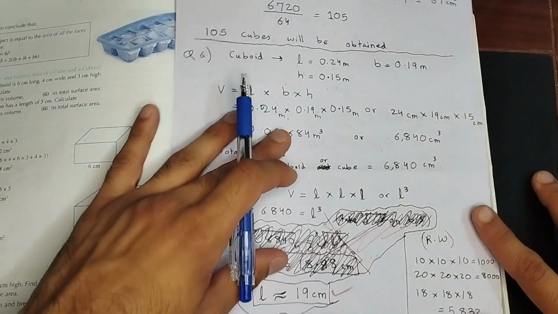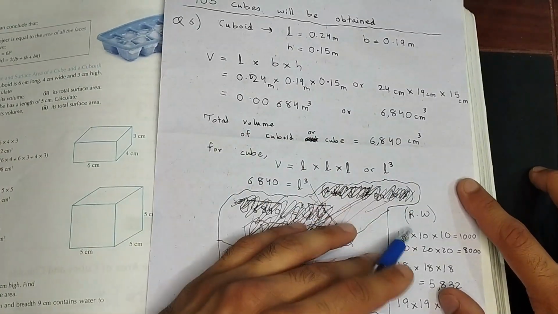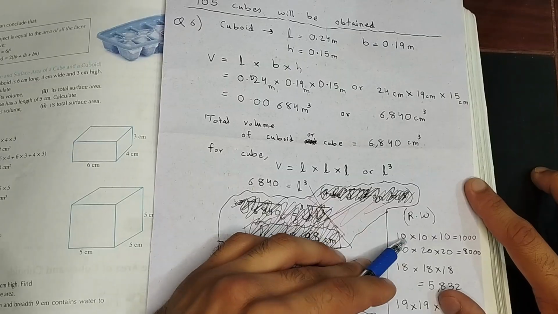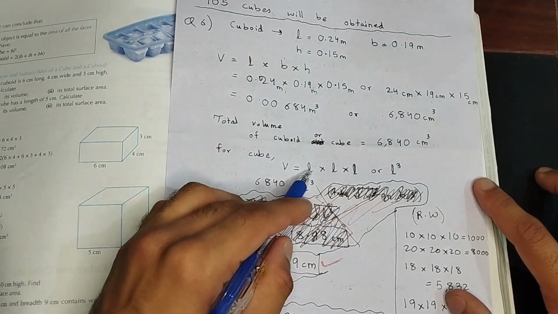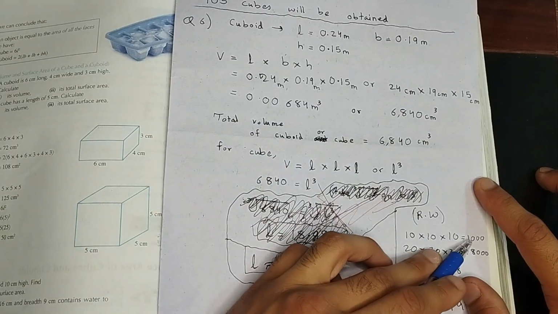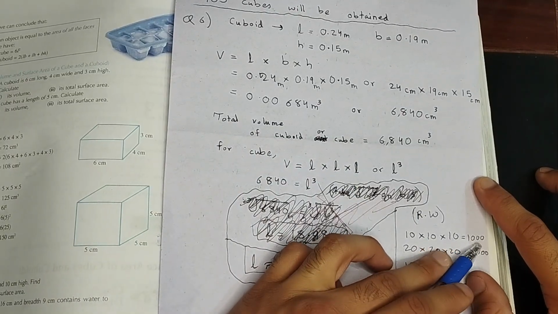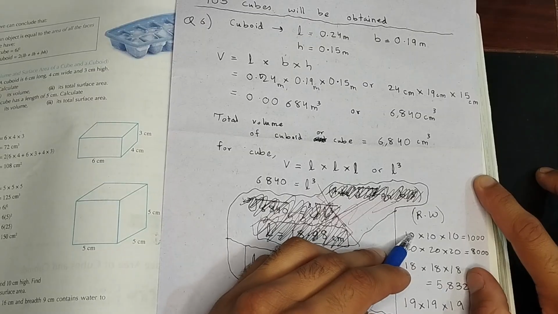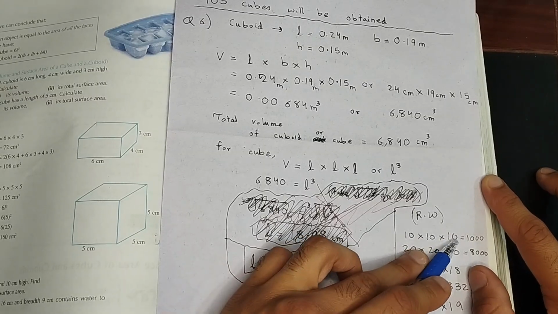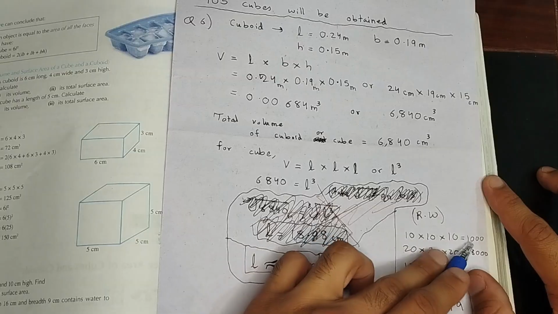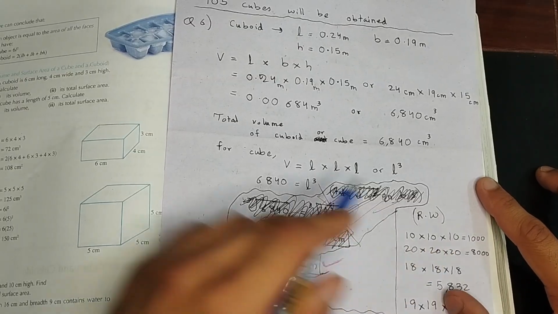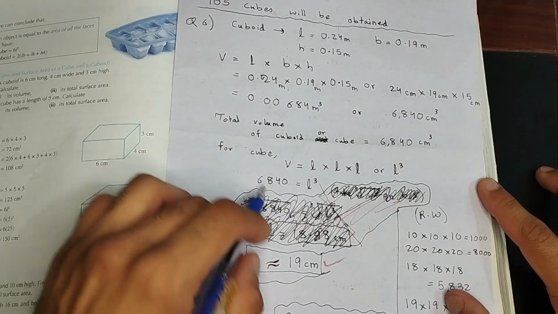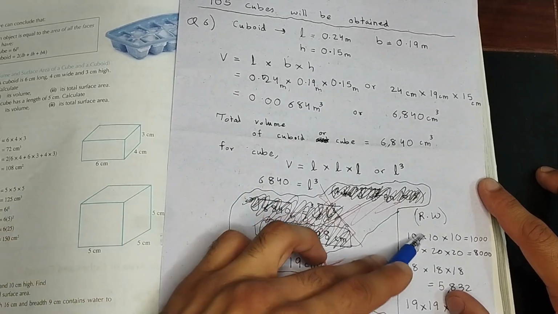How are we going to solve this question? Just by starting with guesses. First of all, 10 multiplied by 10 multiplied by 10. Imagine if the length was 10 centimeters, then the volume would have been 1000. Okay, let's say L is 10 centimeters. Then breadth is also 10, height is also 10. So 10 multiplied by 10 multiplied by 10 is 1000 centimeter cube. 1000 centimeter cube is so much less than what is required, right? So 10 is not our answer.